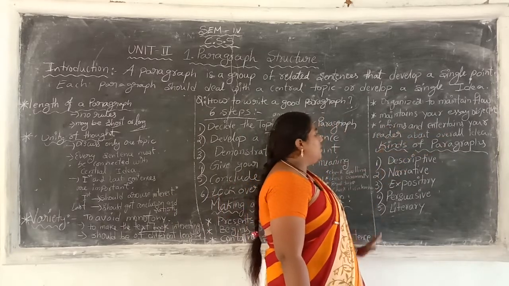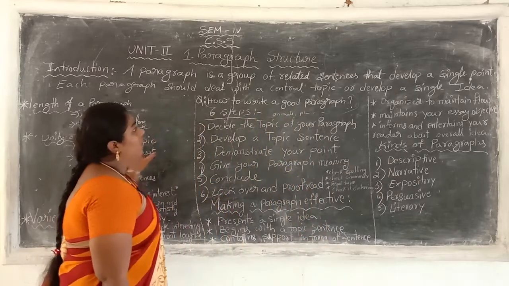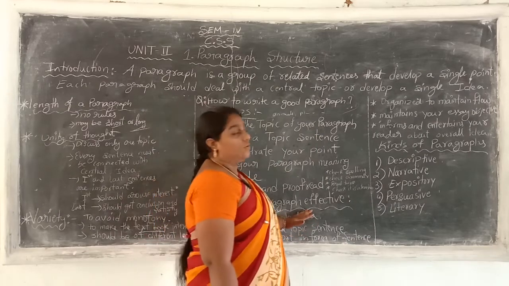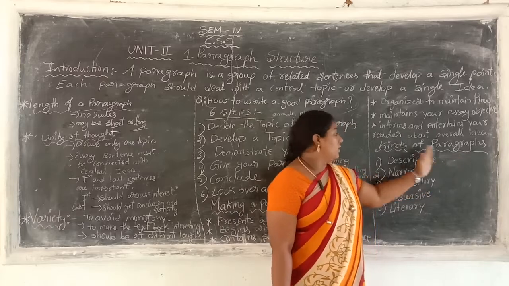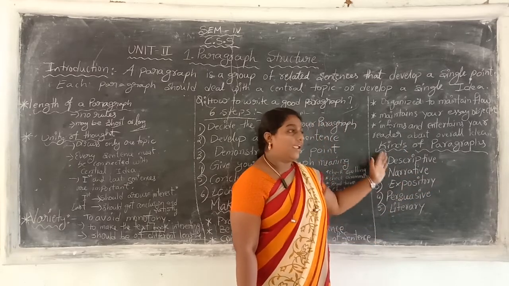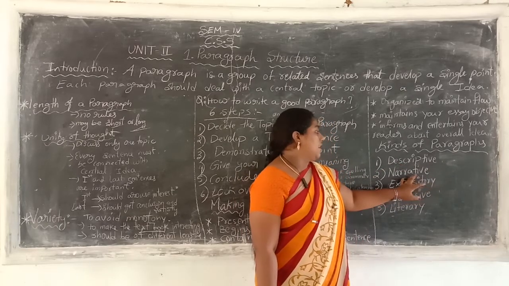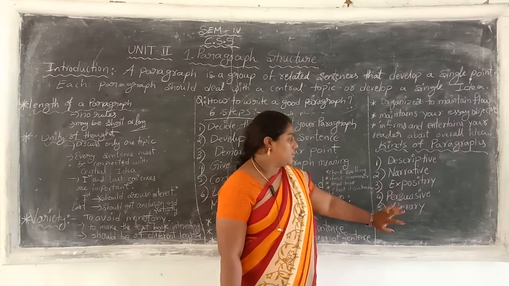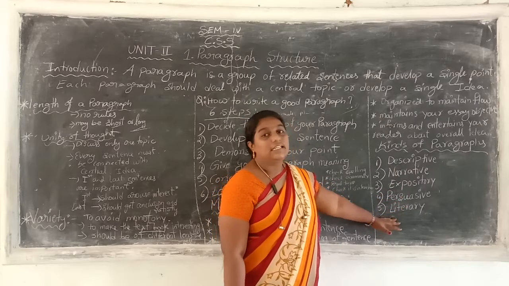Okay, here are some kinds of paragraphs. We discussed the structure of a paragraph, how to write a good paragraph and making a paragraph effective. Now we are going to discuss the kinds of paragraphs. Okay, there are five kinds of paragraphs. First one is descriptive paragraphs. Second one narrative paragraphs. And third one expository paragraphs. Fourth one persuasive paragraph. And fifth one literary paragraph.